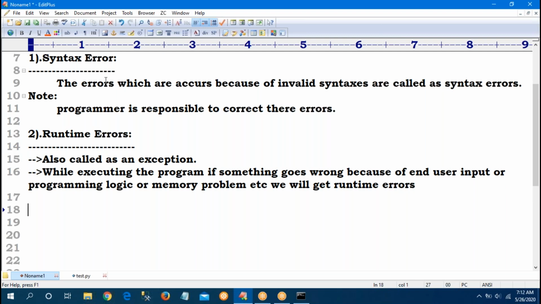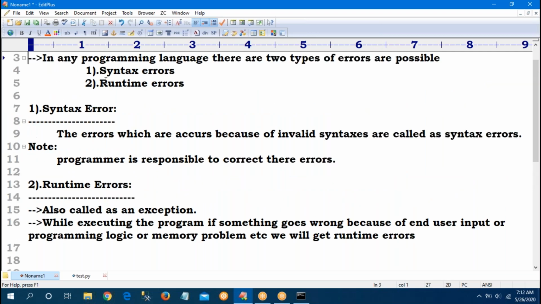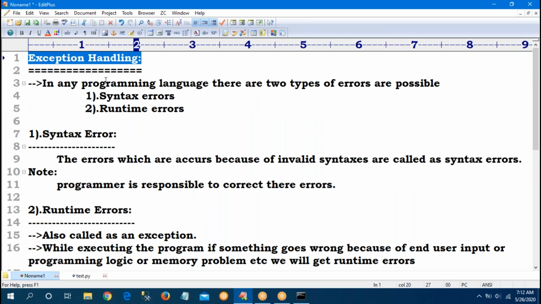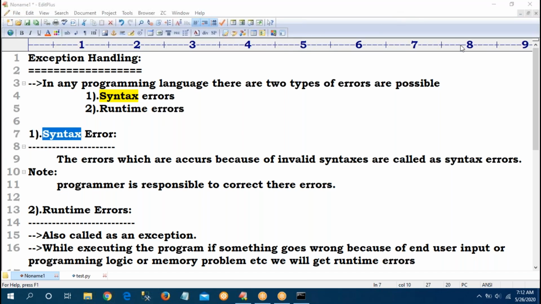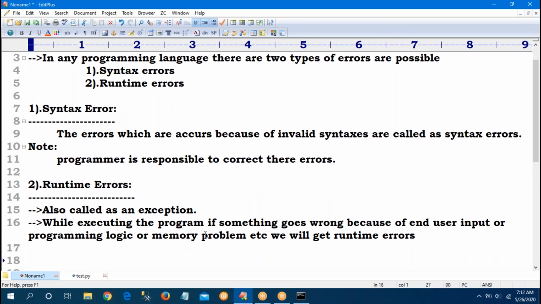So now observe where we started: exception handling. So what is the exception handling concept? The exception handling concept is applicable for runtime errors, but not syntax errors. So who will resolve the syntax errors? Only the developer is responsible to resolve the syntax errors. Runtime errors are handled by the exception handling concept. That's why exception handling is available.